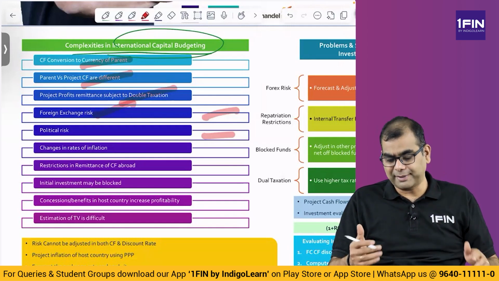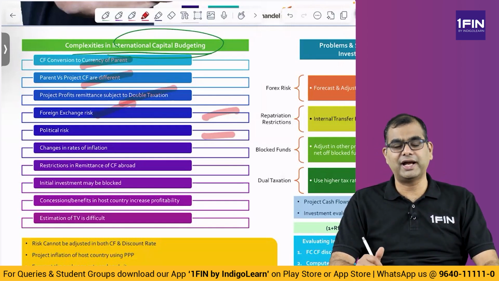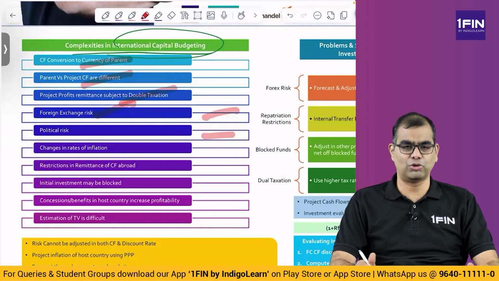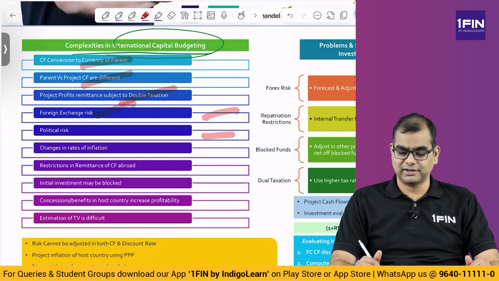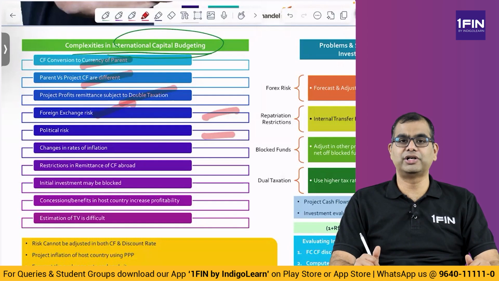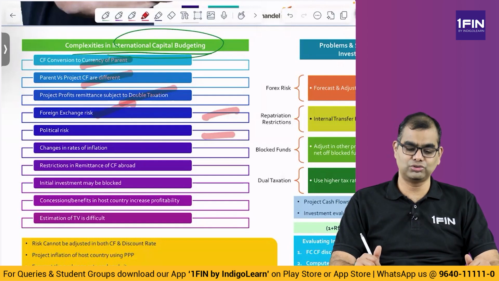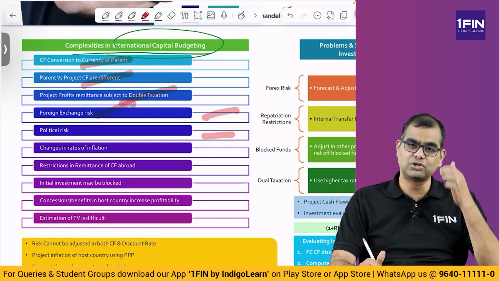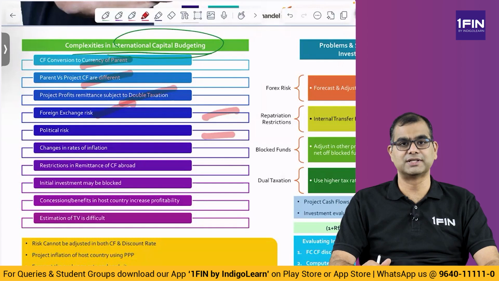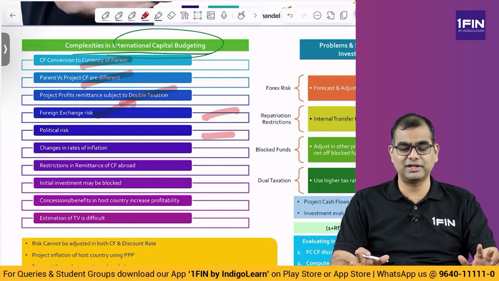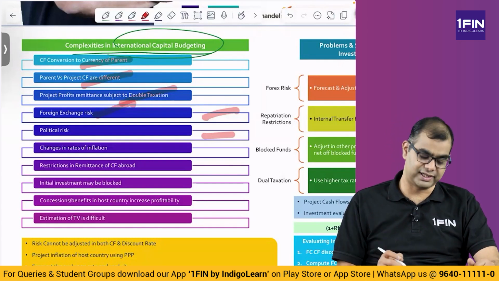Okay. So this happened when India had issues with China post COVID or during COVID due to the Galwan issue. What happened? India did not allow Chinese companies to invest in India, right? So TikTok got banned in India because of that only. Same way, a lot of companies, Xiaomi, quite a few other people faced troubles, right? So you have to be very careful. Such political risk is very, very high in international projects.